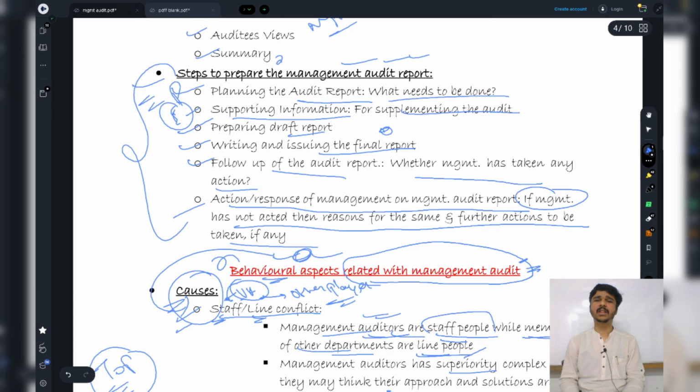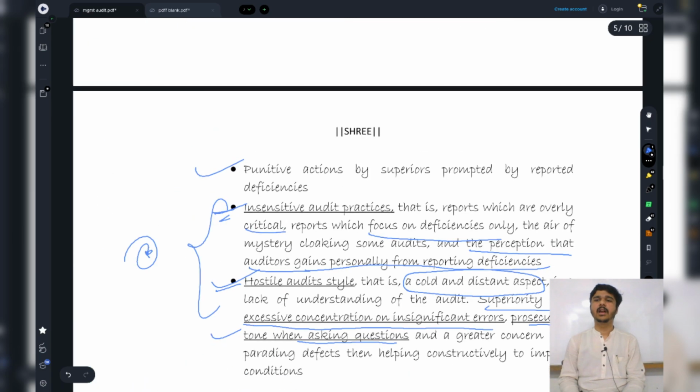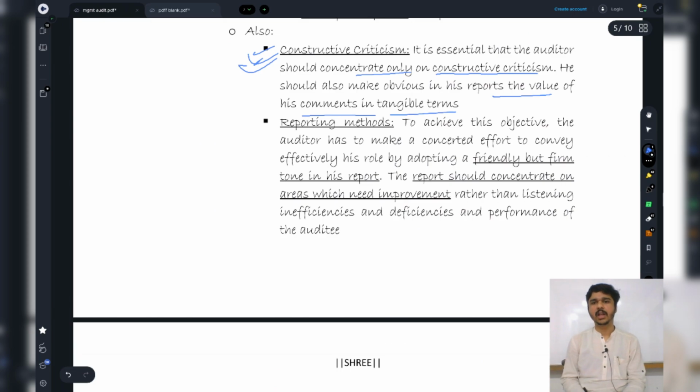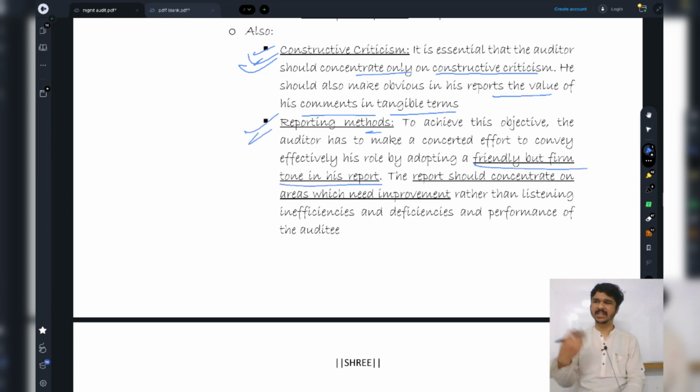What does reporting methods basically mean? Say the tone in the report should not be very harsh, right? A friendly but firm tone in his report. It should not be very harsh, as in, "This is very bad. This is the worst. I never observed this kind of process in my entire career."